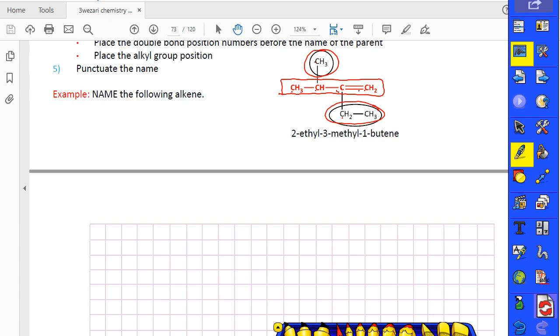But in the alkene, you check the double bond. You start from the side closest to the double bond. If there's the same position of double bond from both sides, you also check the alkyl group. So first, check the double bond. Second, check the alkyl groups. After that you can determine whether to start from left or right. Here, the double bond is on the right side, so you write 1, 2, 3, and 4. After, same as the alkane, we write the name of the structure.